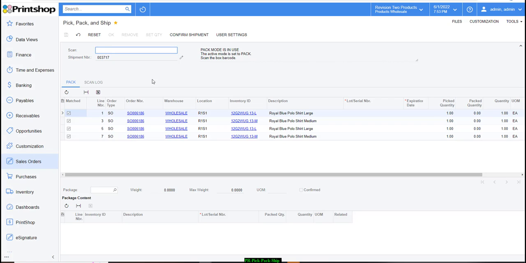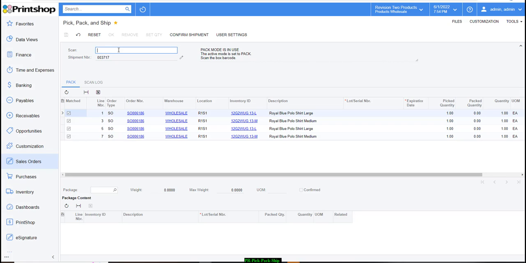So what I want to do here is I want to pack the first 2 products into box 1, and the second 2 products I'm going to put in a different box. So kind of showing you the multi box packaging as well and being able to ship this out. So we are now in the pack mode itself.